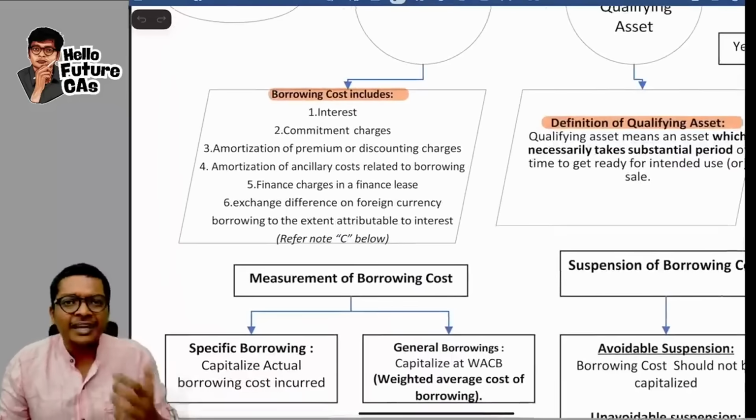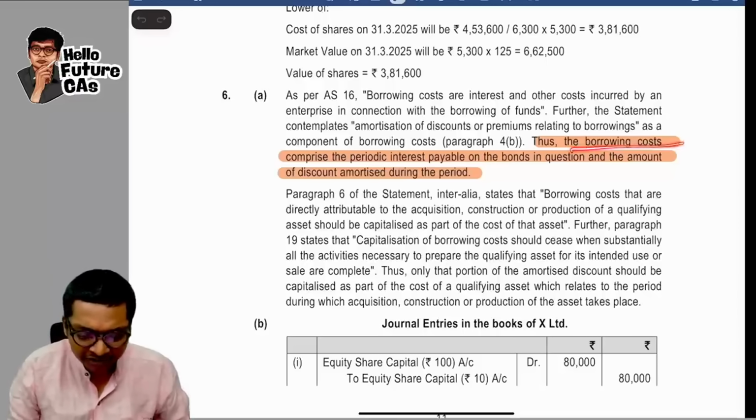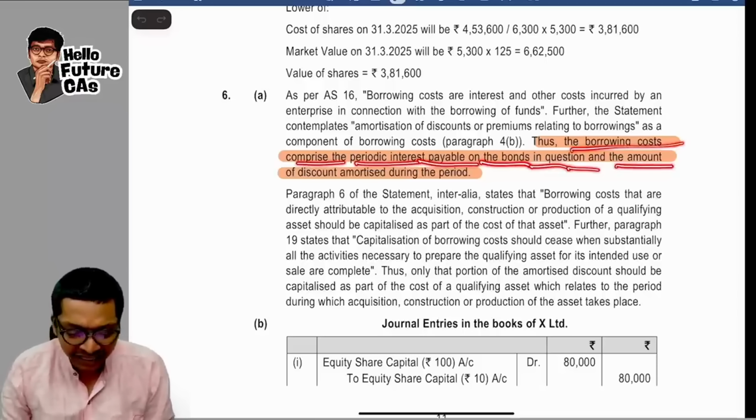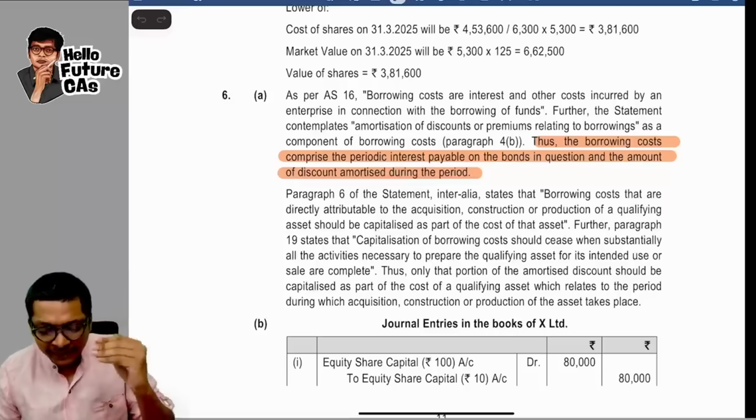If you want to know, look at the answer, just click a photo or take a screenshot, guys. Thus, borrowing costs comprising the periodic interest payable on the bonds in the question and the amount of discount amortized during the period will be included. This is the answer. Quickly go through it, guys.